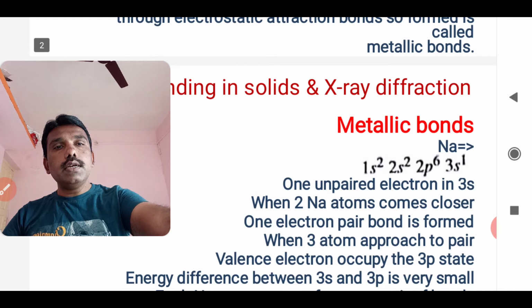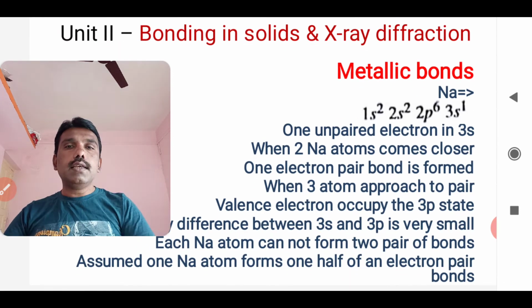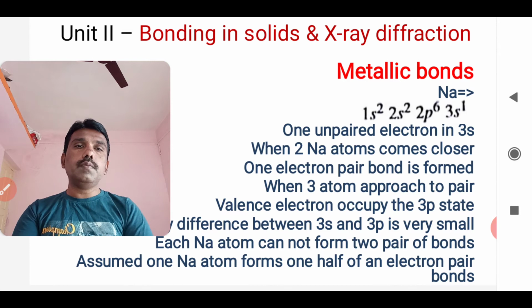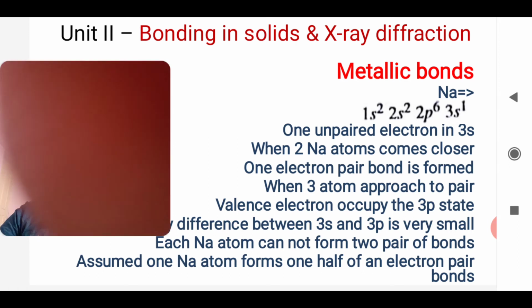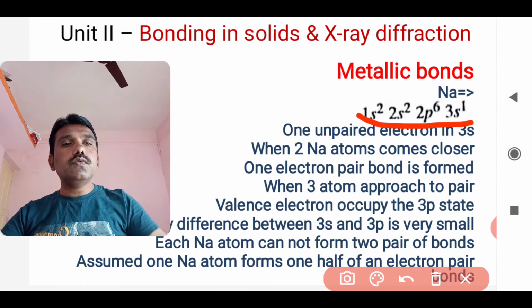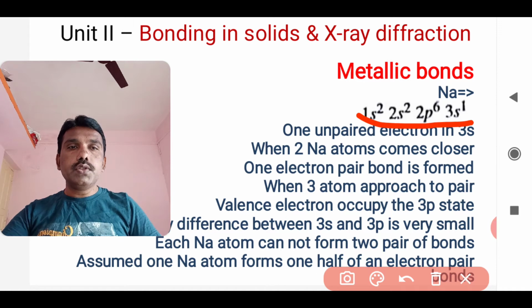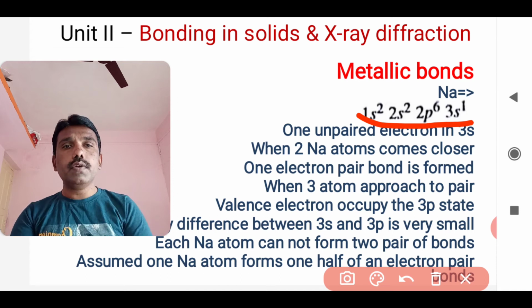So to understand metallic bonding, let's take an example of Na, that is sodium. The sodium atom has the electronic configuration 1s2 2s2 2p6 3s1.